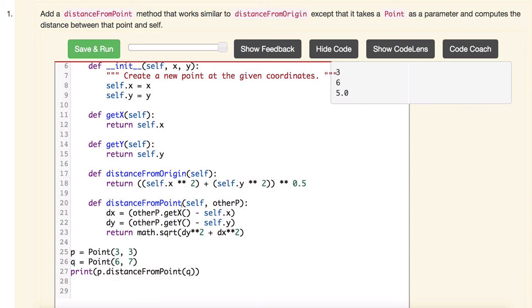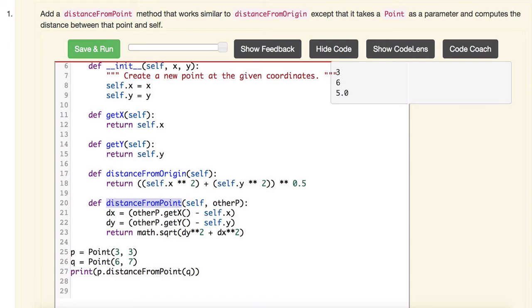Right? So what's the method that we're going to use to calculate the distance from one point to another point? Well, you want to think about it as a triangle, and we need to use the Pythagorean theorem to calculate d from one point to another point. And so what do we need to do? We need to take q's x and subtract p's x from it.